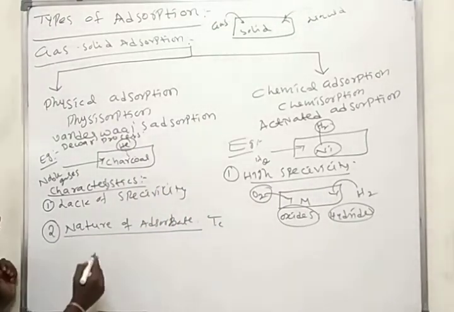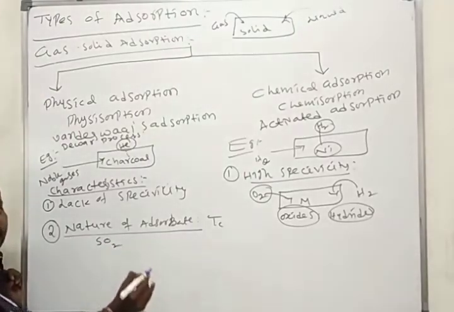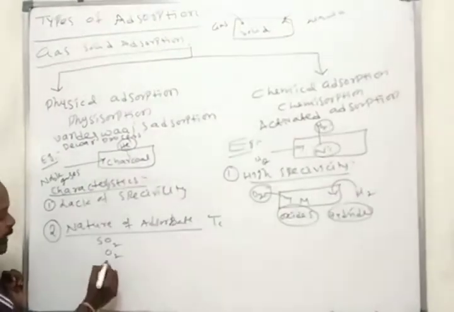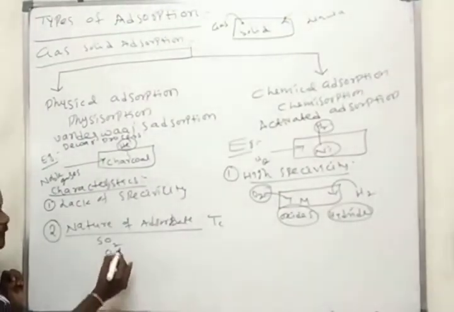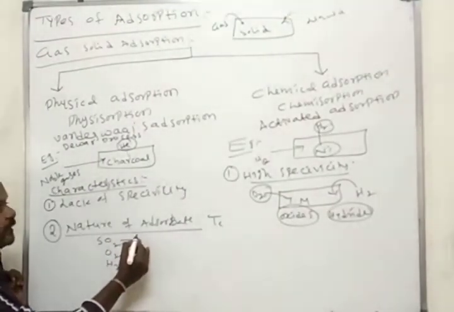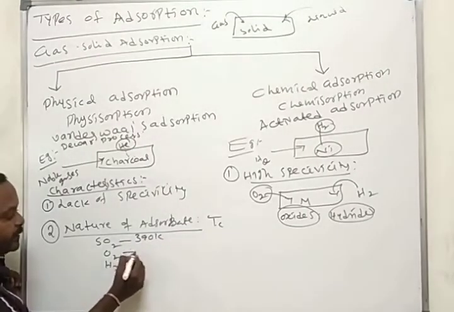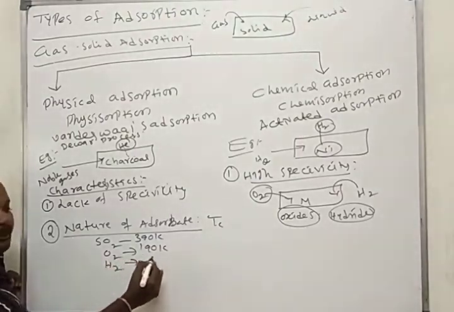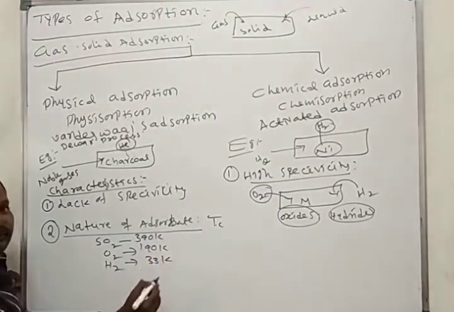Easily liquefiable gases means, for example, sulfur dioxide. Here I am also taking oxygen and hydrogen. The critical temperature of sulfur dioxide is 390 Kelvin. The critical temperature of oxygen is 190 Kelvin. The critical temperature of hydrogen is 33 Kelvin.